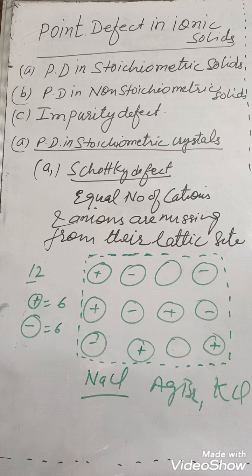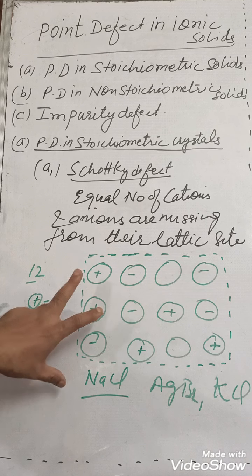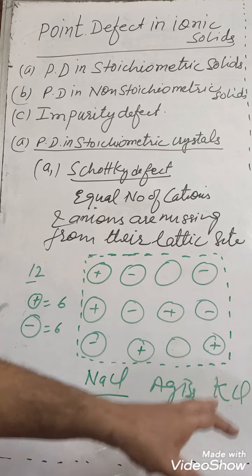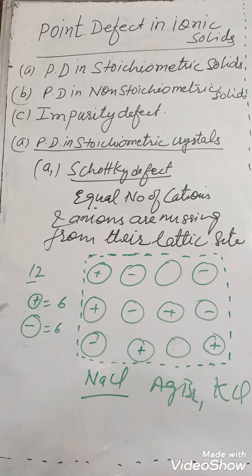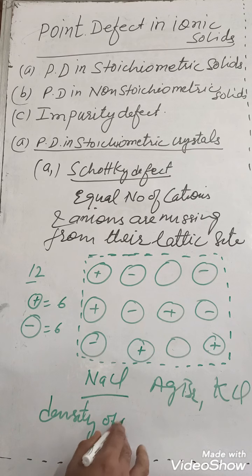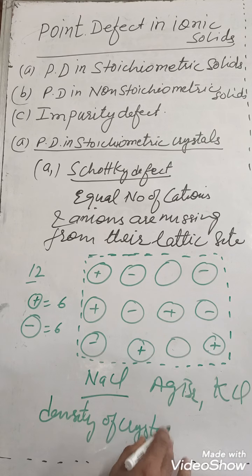So this type of crystal will show this defect. One cation, one anion is missing. So what happened? Total mass decreases, but volume remains same. So the density of the crystal in this defect will decrease.